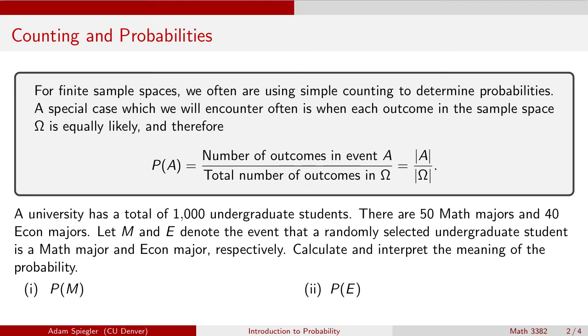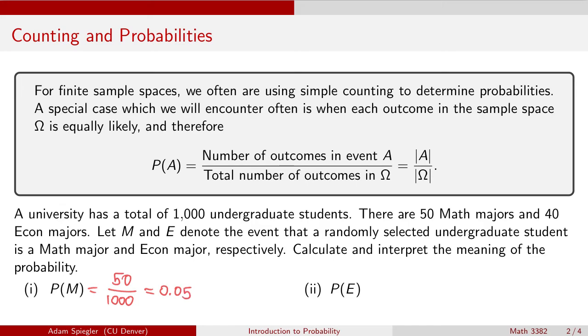This is asking: if we pick a student at random, what is the probability that the student is a math major? We can calculate this by taking the total number of math majors, 50, which is the number of outcomes in M, over the total sample space of 1,000 students. This gives us 0.05.